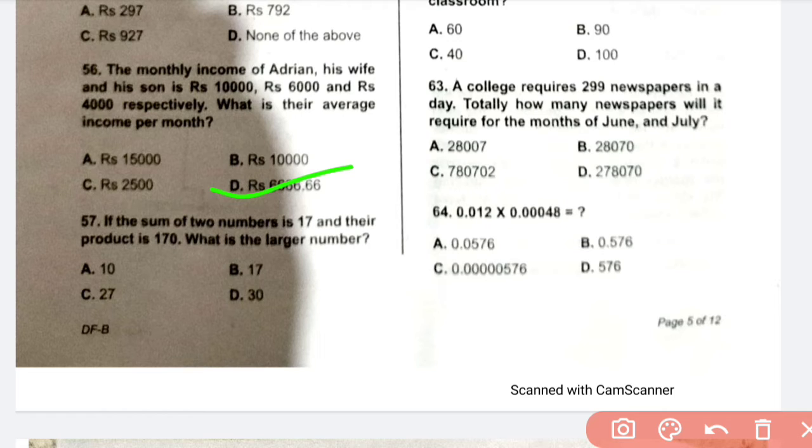Question 57, the sum of two numbers is 17, their product is 120. What is the larger number? Okay, for this question also it is wrong.